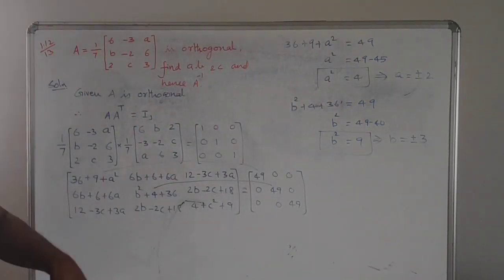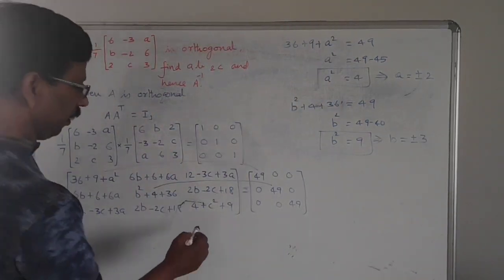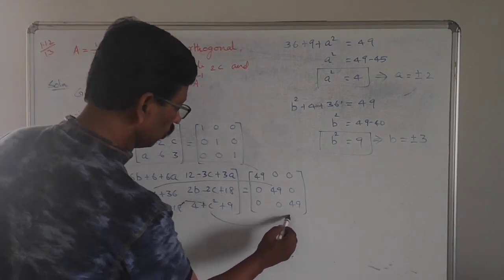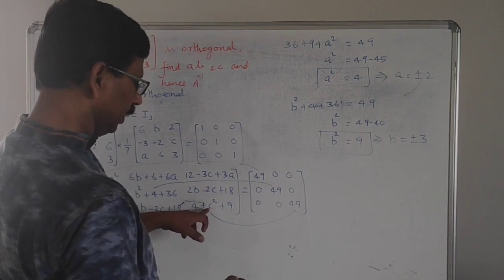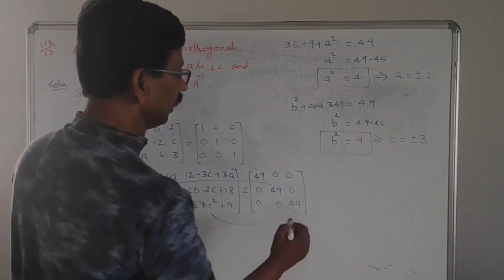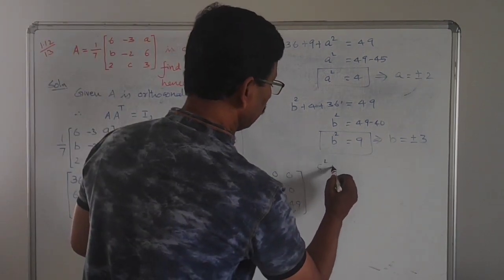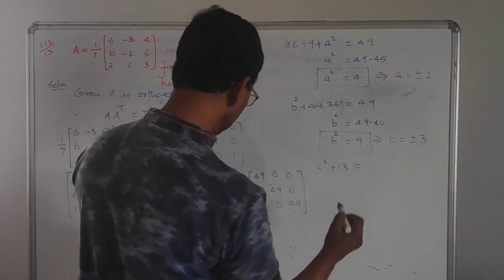Again, let us try to find c. Now for c, you can take this one. Yes, you can write 4, c square, plus 4 plus 9 is 13. C square plus 13 is equal to 49.